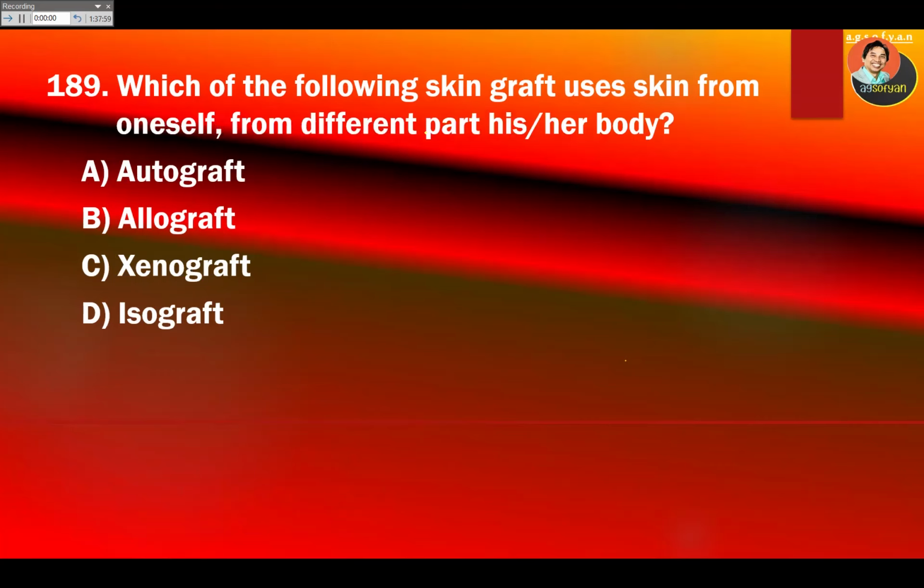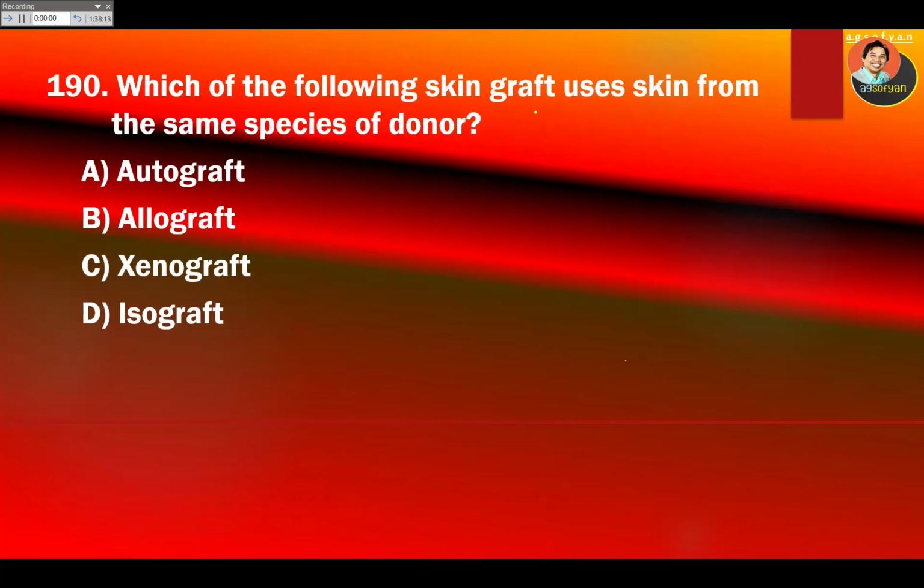Skin used from a different part of one's own body. So it's going to be auto, right? So autograft. Skin graft using skin from a same species donor. Same species, allograft.